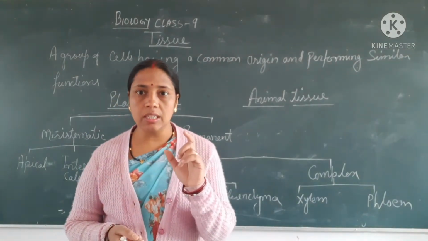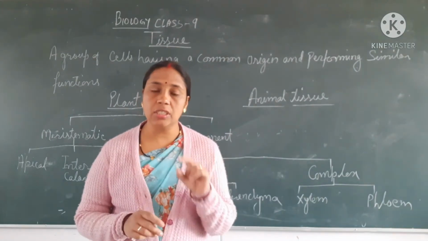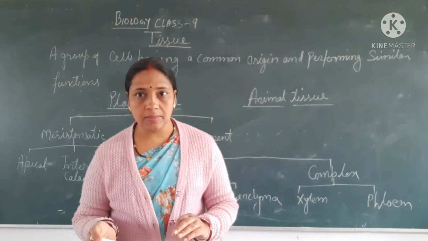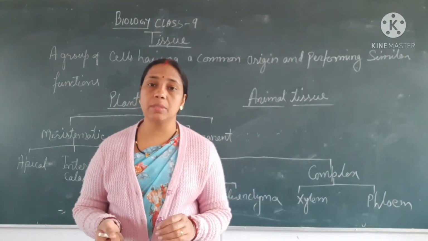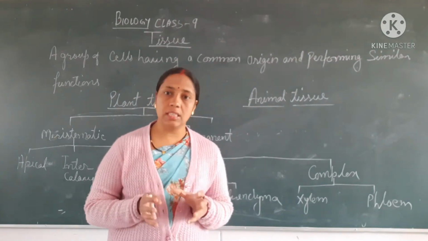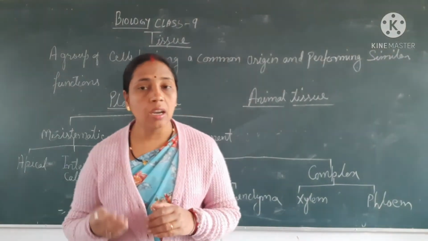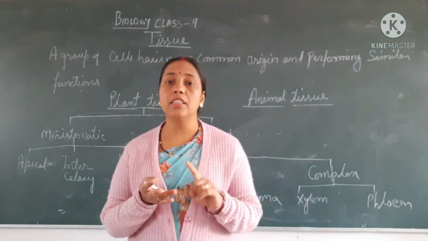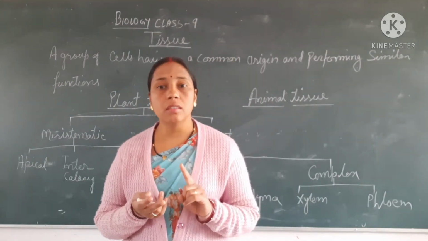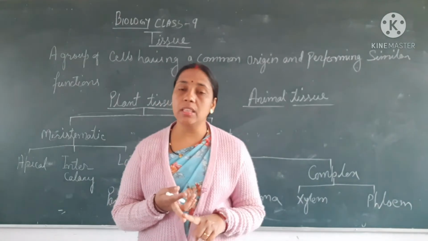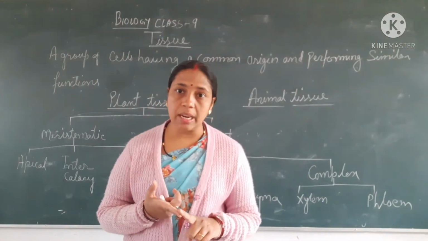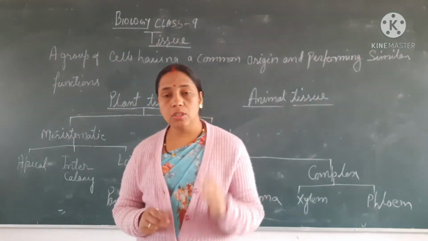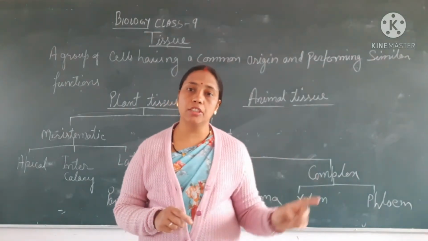Now unicellular organisms are having a single cell. There is no aggregation. A single cell is able to perform all the functions. But in case of plants or multicellular organisms, they are having an aggregation of cells which perform different functions. Cells will combine together to form a tissue, tissues will combine together to form an organ, organs will combine together to form an organ system, and organ systems will combine together to form the whole organism. So today we are going to study about the plant tissues.